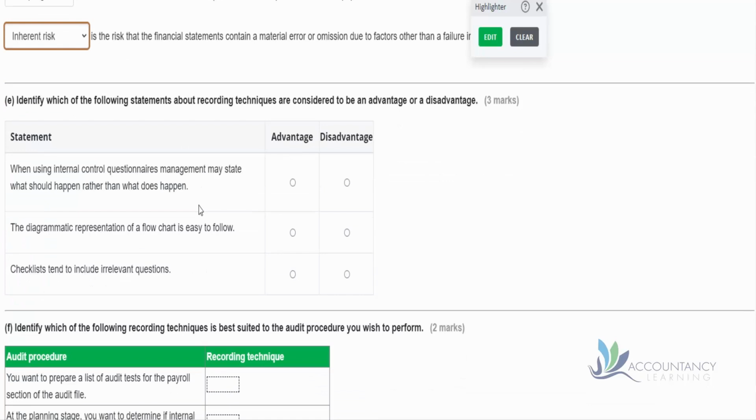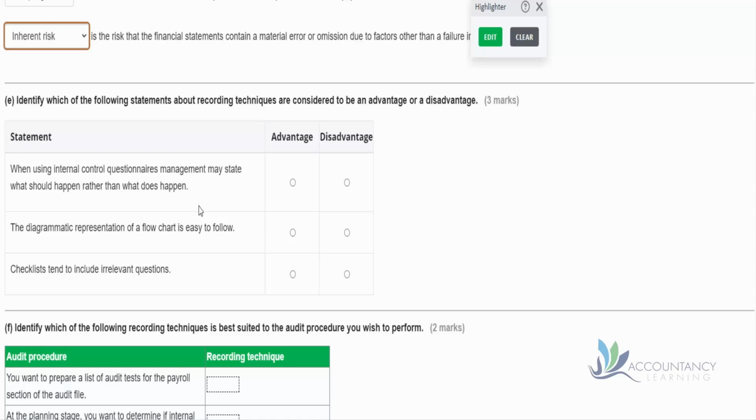In part A, identify which of the following statements about recording techniques are considered to be an advantage or disadvantage. So in using internal control questionnaires, management may state what should happen rather than what does happen. So the idea of this is we want to find out how the company operates, and one way to do that is by using a questionnaire. So the questionnaire could be, do you do this, do you do this, do you do this? So we have a list of controls and we say, well, do they happen or not?